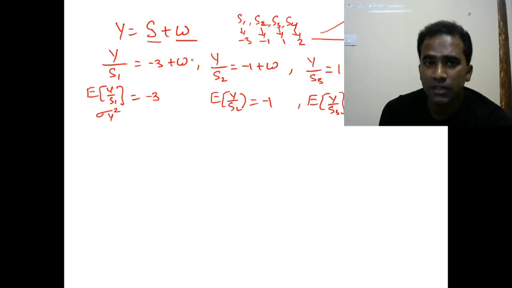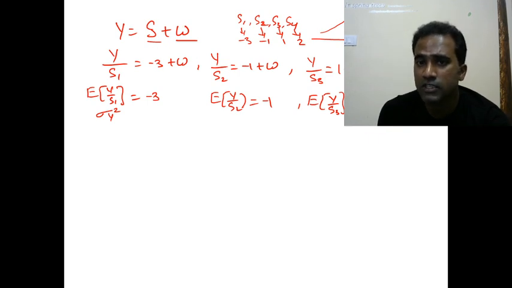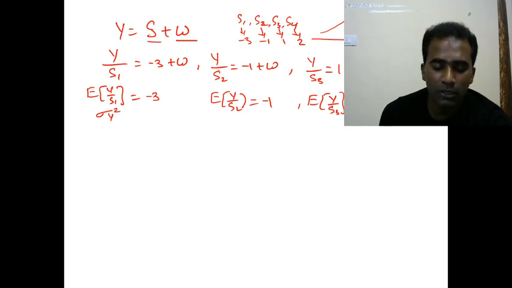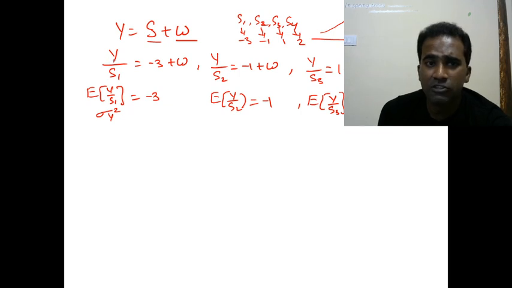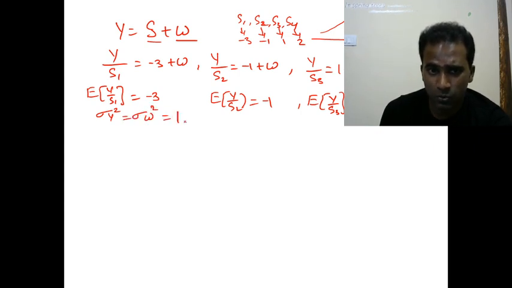So in all these cases, you are adding some constant. Because of the addition of constants, the variance of y will not change. Variance of y is the same as variance of w because s has different constants. So -3, -1, 1 and 2 add different DC powers but not AC power. In a common sense way we can say that variance of y given s1 or s2 or s3 or s4 is the same, which is the variance of w. And what is the variance of w? In the question they have given that it is a zero mean, unit variance noise random variable. So this is the given data.